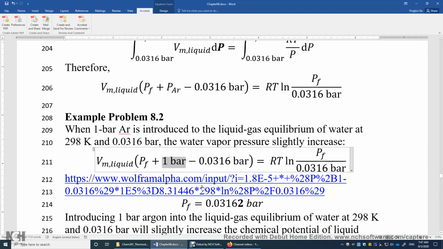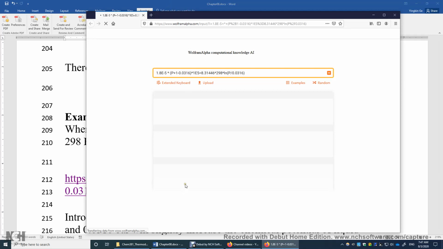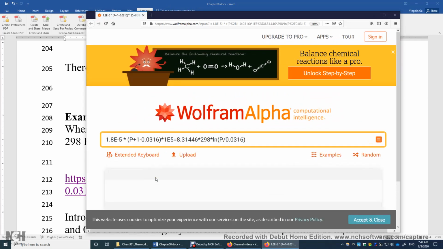Plugging in the numbers, let's look at Wolfram Alpha. I'm just too lazy to even use a calculator. This is the molar volume of liquid water. This is the pressure of the water vapor after the introduction of argon. This is 1 bar argon. This is the initial pressure of water vapor, 0.0316 bars. I'm using bar here, bar here, bar here, and then I convert bar to pascal here. Over here, this is R times T times the logarithm of the final pressure in bars over the initial pressure.